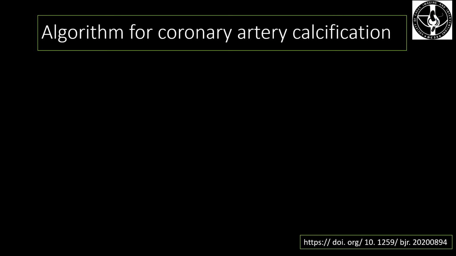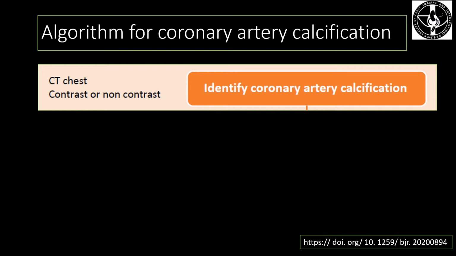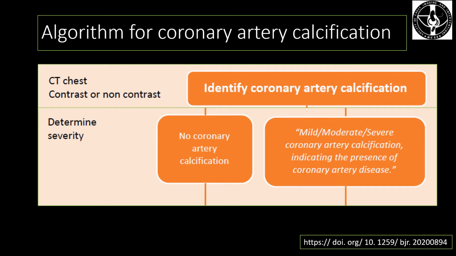This slide shows an algorithm for coronary artery calcification. Now the first step is that we have a CT chest, either a contrast or a non-contrast, that has been done for some other purpose, and we identify coronary artery calcification. Then the next step is to determine the severity of the coronary artery calcification.